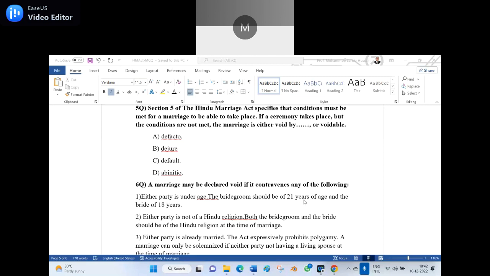What is the landmark case law? We discussed this case law. What is the name of the case law? A minor mortgaged the property. Later on, the person who lent the money filed a case.